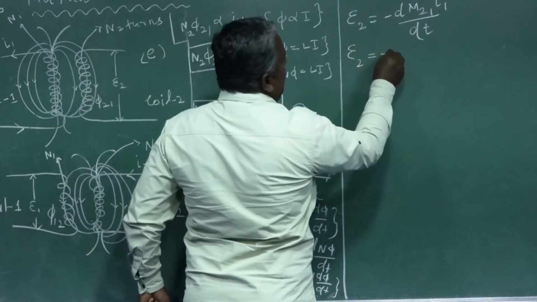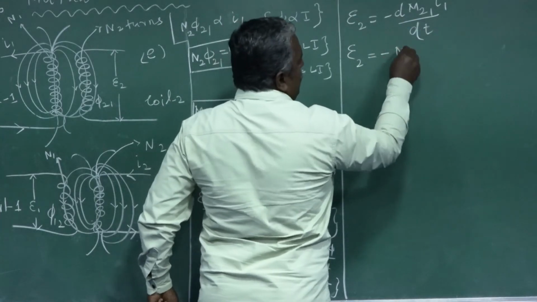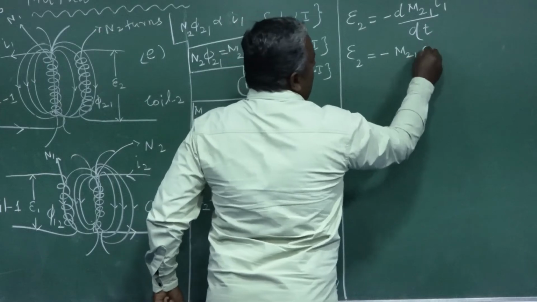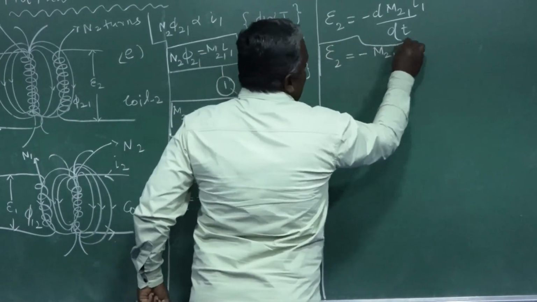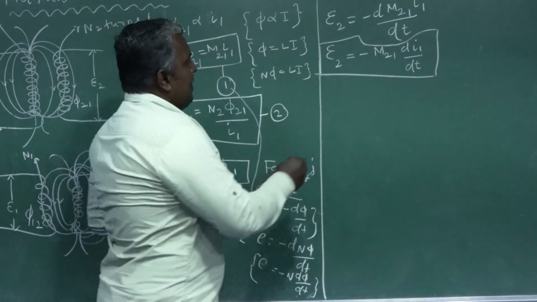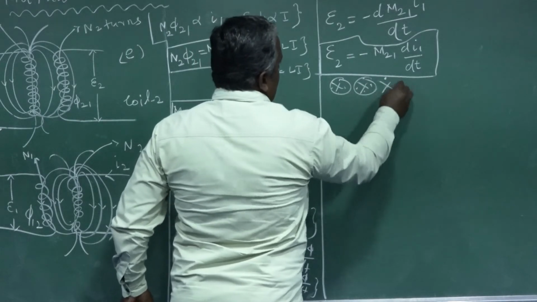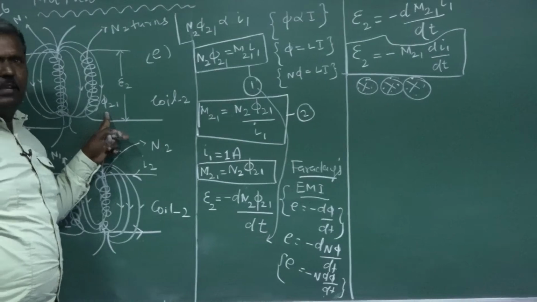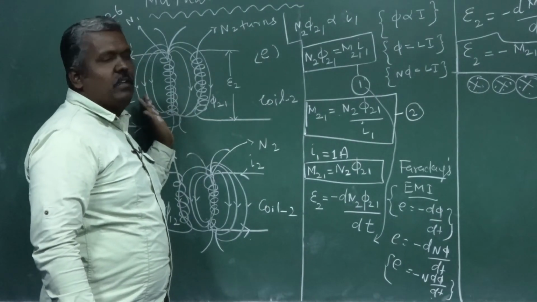Now epsilon 2 is equal to minus M21 dI1 by dt. This is constant for a pair of coils, the mutual inductance of coil 2 with respect to coil 1. This is the formula for the induced EMF in the second coil with respect to the first coil.